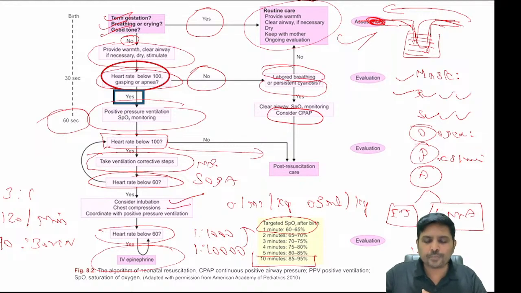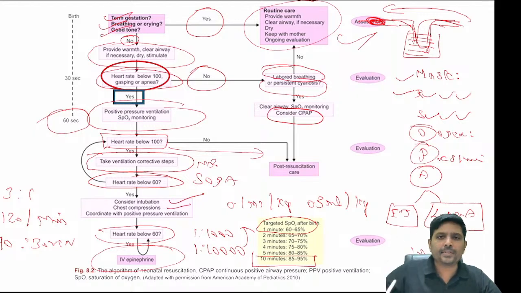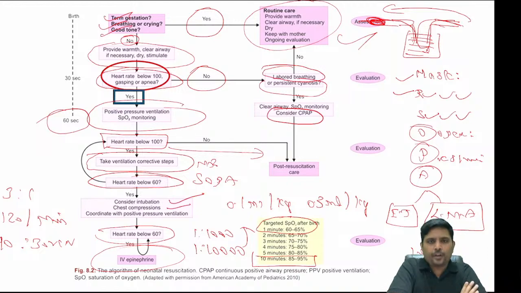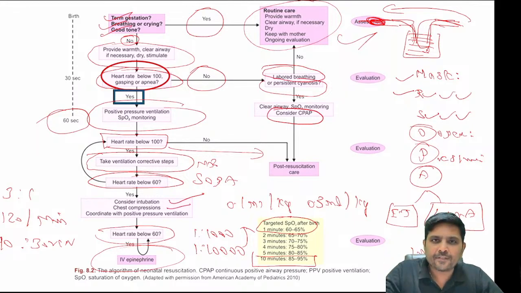So in the first minute, don't jump to a conclusion if the baby is crying. If the baby is crying but the child is having cyanosis, wait and watch for about 10 minutes. At the end of 10 minutes, the saturation will become 85 to 95. A crying baby with saturation 85 to 95 at the end of the 10th minute means normal.